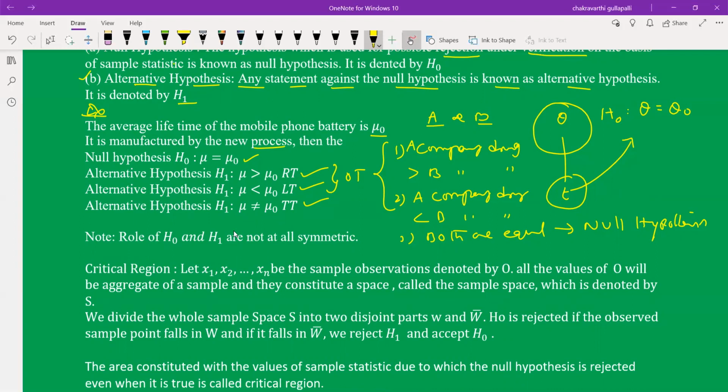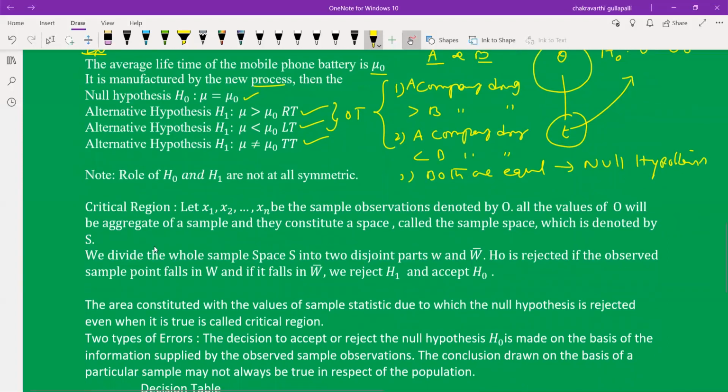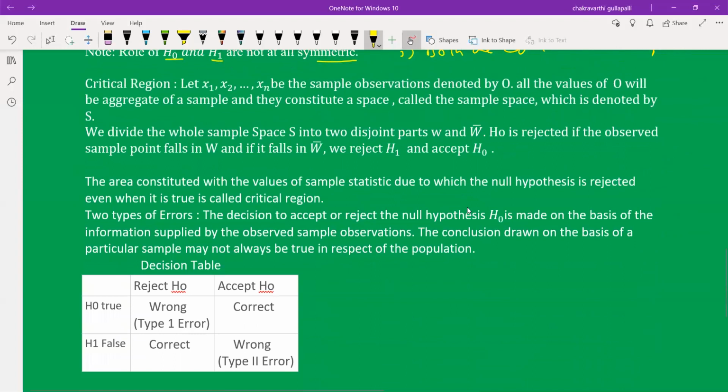So the alternative hypothesis may be in the form of a one tail test or a two tail test. Based on whether it is one tail or two tail, we have to choose the correct table values. Using those table values, we accept or reject the hypothesis. That is the procedure. The roles of H0 and H1 are not at all symmetric. This is a very important remark. So the null hypothesis and alternative hypothesis are explained.